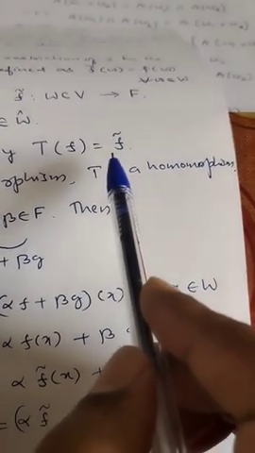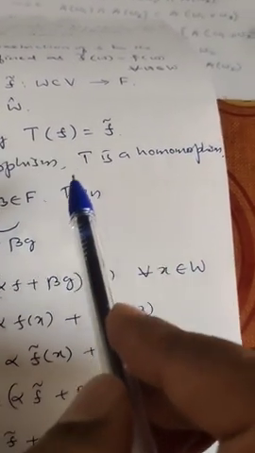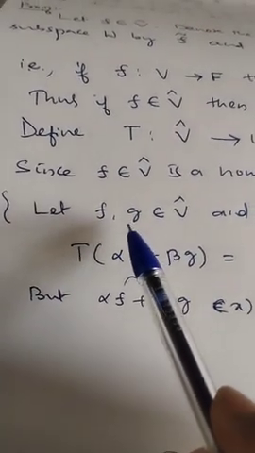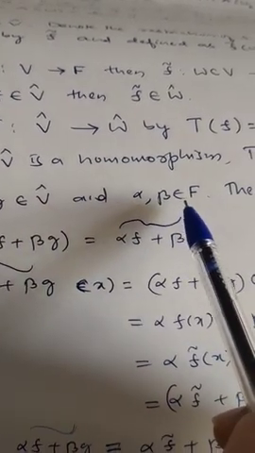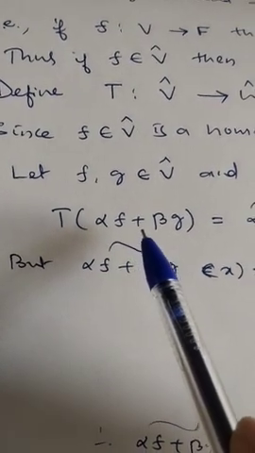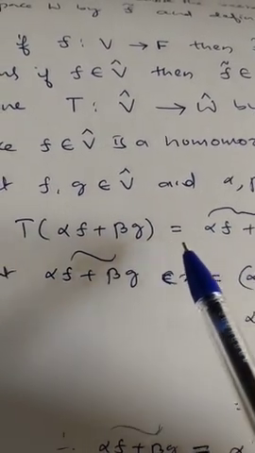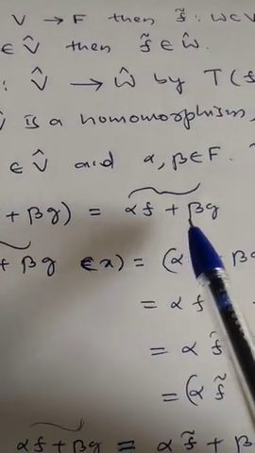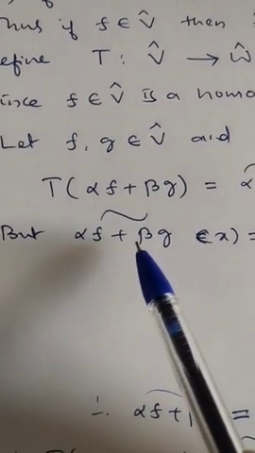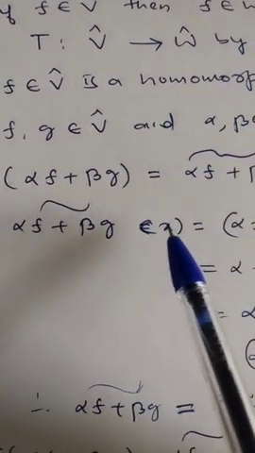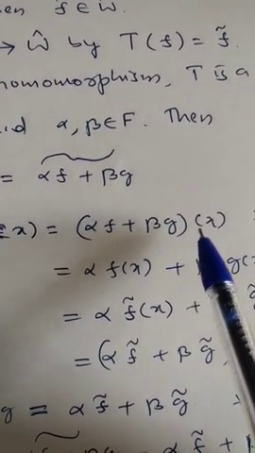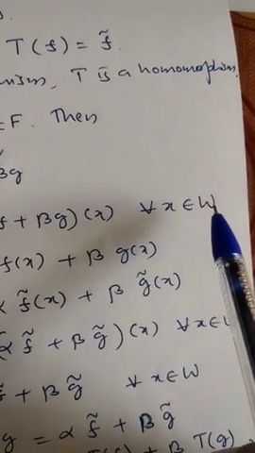Now we show this T is a homomorphism. For this, let f, g belongs to V cap and alpha, beta be scalars. Then T of alpha f plus beta g is alpha f plus beta g whole tilde. So now alpha f plus beta g whole tilde of x is equal to, by definition, alpha f plus beta g of x for every x belongs to W.